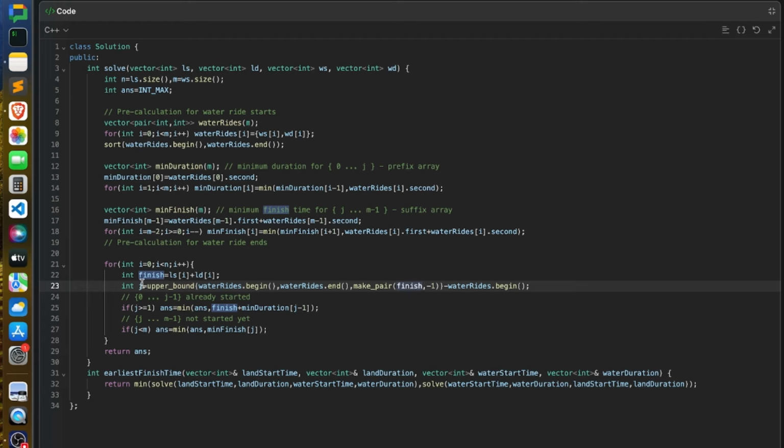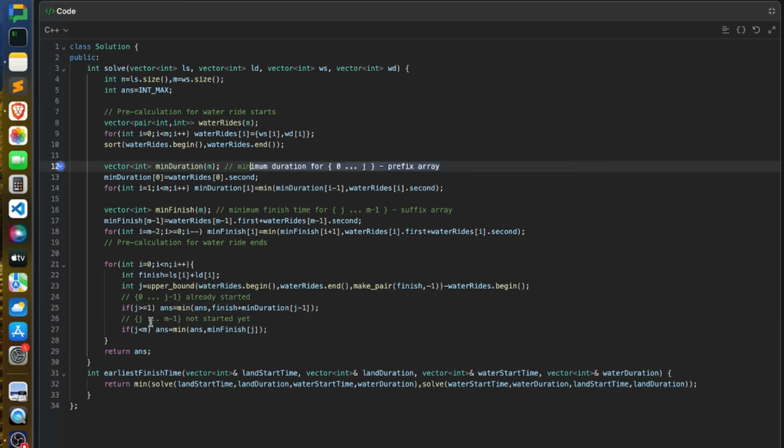Now once you find the index, there are two halves. One half is from index 0 to j minus 1. For all these indexes, your start time is less than or equal to the finish for sure, because upper bound gives you the index which has a value more than your finish. So from index 0 to j minus 1, they have already started, and you just have to consider the duration. So your answer would be finish plus the minimum duration from index 0 to j minus 1. To find this minimum duration, I have used the prefix array.